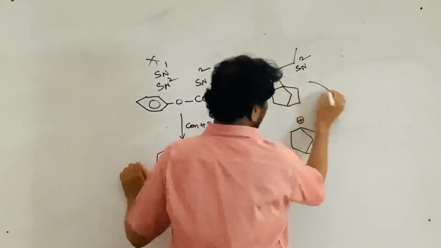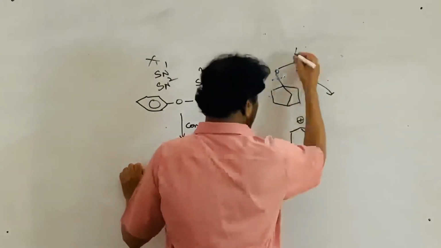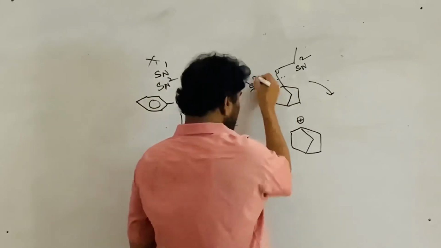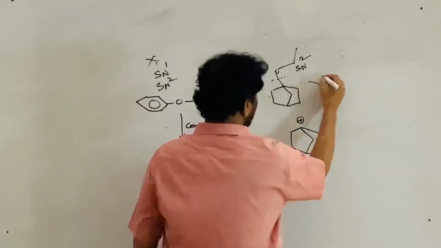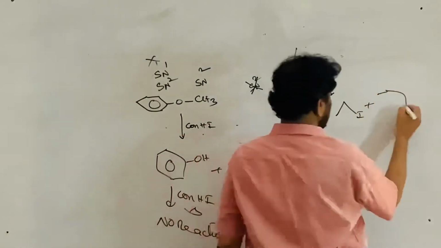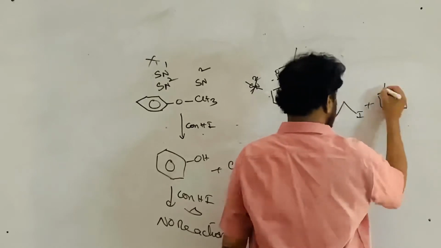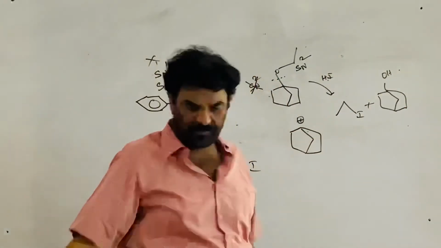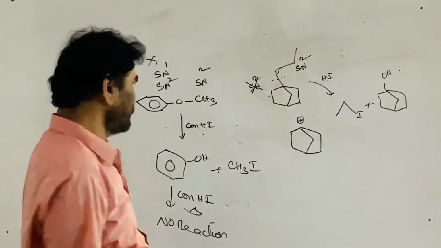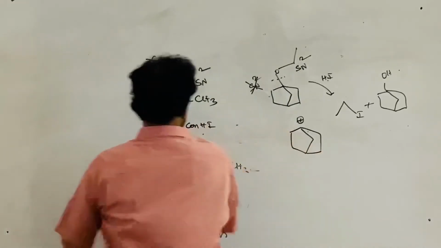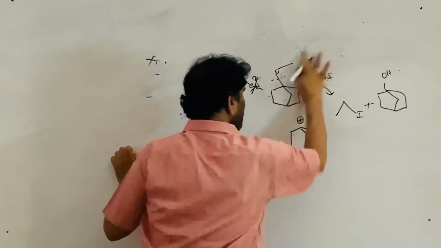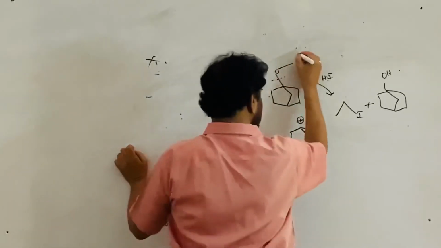Therefore, if you treat with this, this is SN2 and this is a bulky group, so SN1 is not possible, and SN2 is not possible. If you treat with HI, then what happens? Ethyl iodide is formed plus the corresponding bicyclic alcohol, bicycloheptanol, is formed.